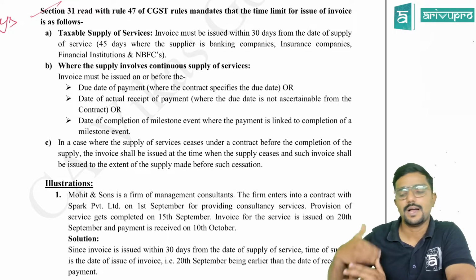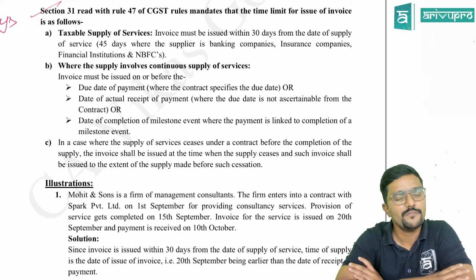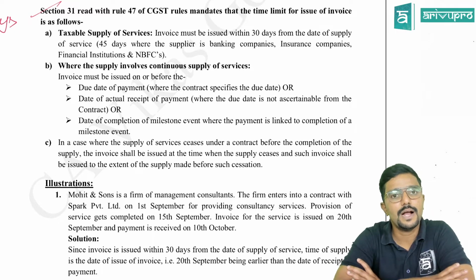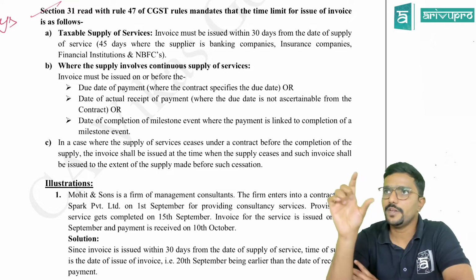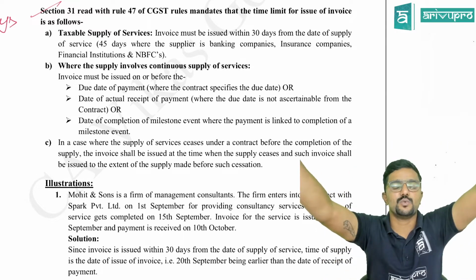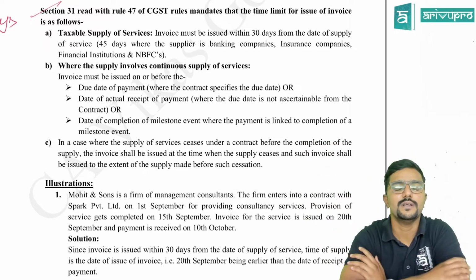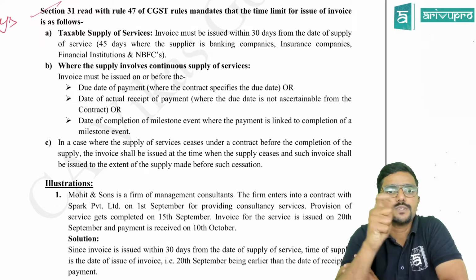Now assume I am the supplier who is providing continuous supply of services to you. We have a contract between us, and the recipient has told me only when you complete 60% of the work, or only when you complete this much work, first floor or second floor work, you will get this much payment. So payment is linked to some milestone event.